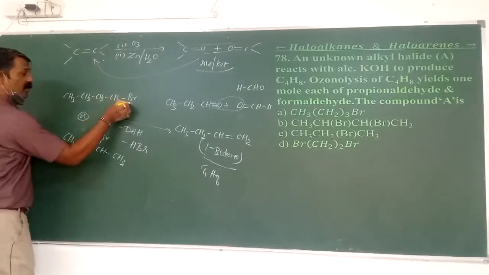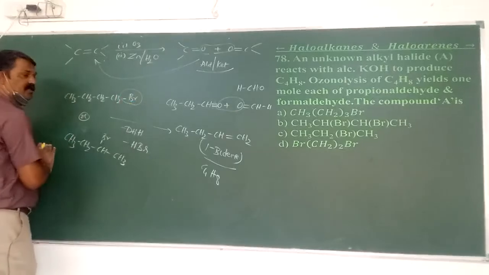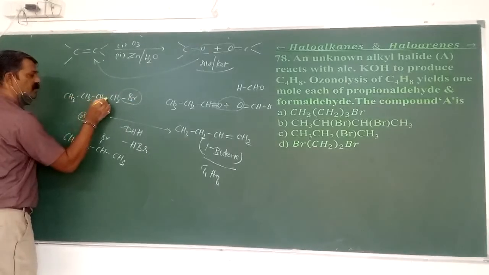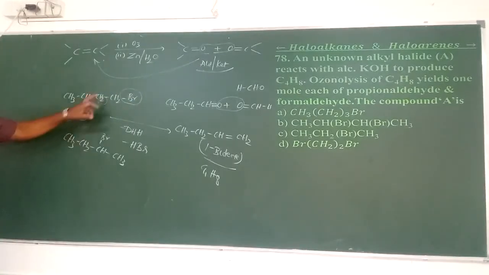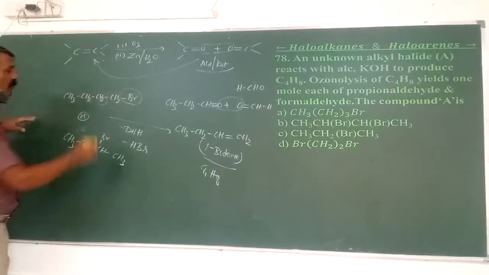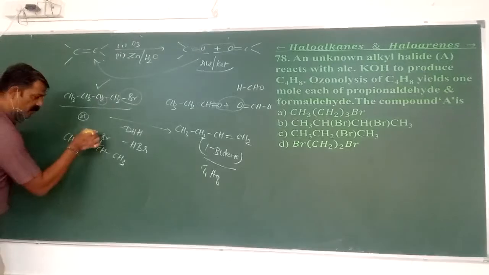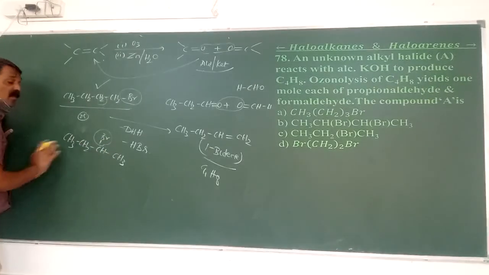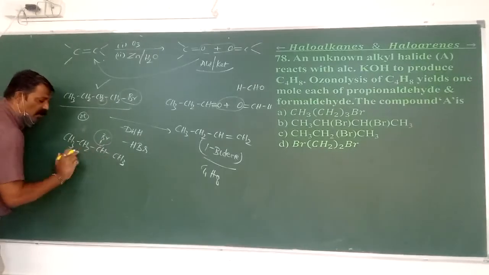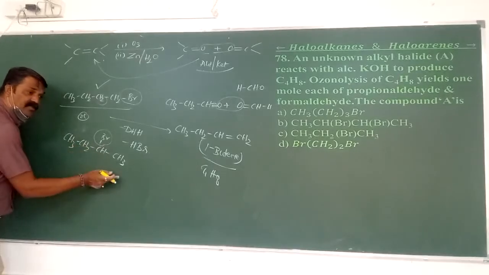Let's try that. Br from this, and from the adjacent carbon we have to get this, meaning the double bond has to be present at the first position. Therefore, it is the product. Suppose this is the case, we have to remove the bromine from the adjacent carbon atom; among the two adjacent carbon atoms, one is CH3, another is CH3.